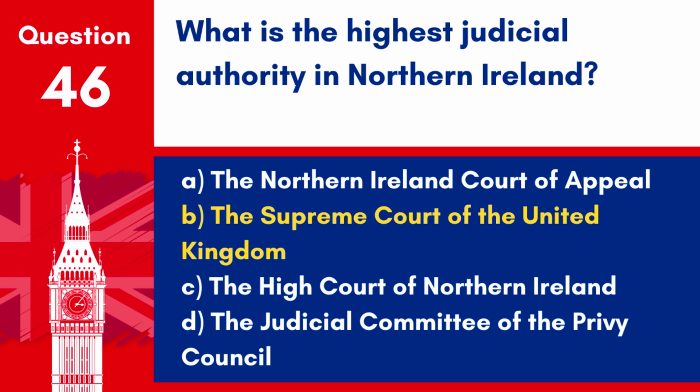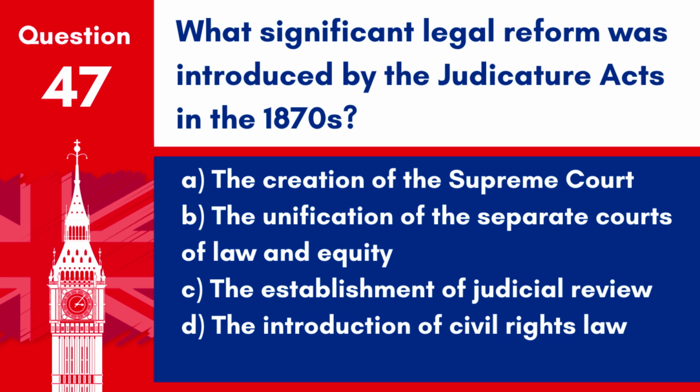Answer: B. The Supreme Court of the United Kingdom. Although Northern Ireland has its own judiciary system, the Supreme Court of the UK is the highest authority for appellate cases. Question 47. What significant legal reform was introduced by the Judicature Acts in the 1870s? A. The creation of the Supreme Court. B. The unification of the separate courts of law and equity. C. The establishment of judicial review. D. The introduction of civil rights law.